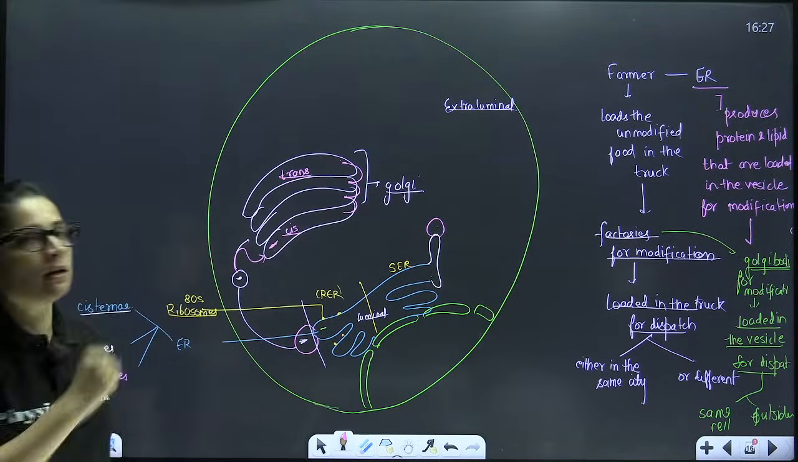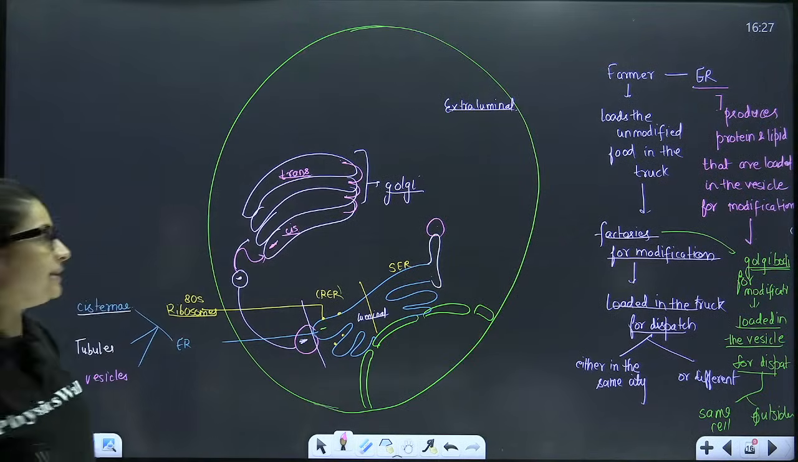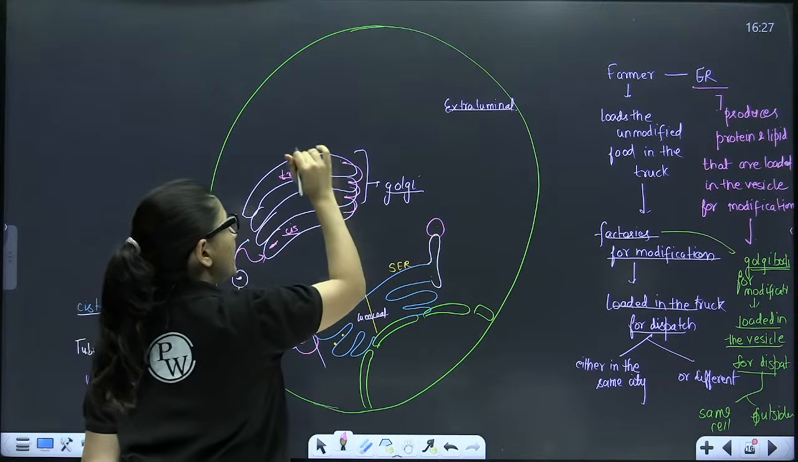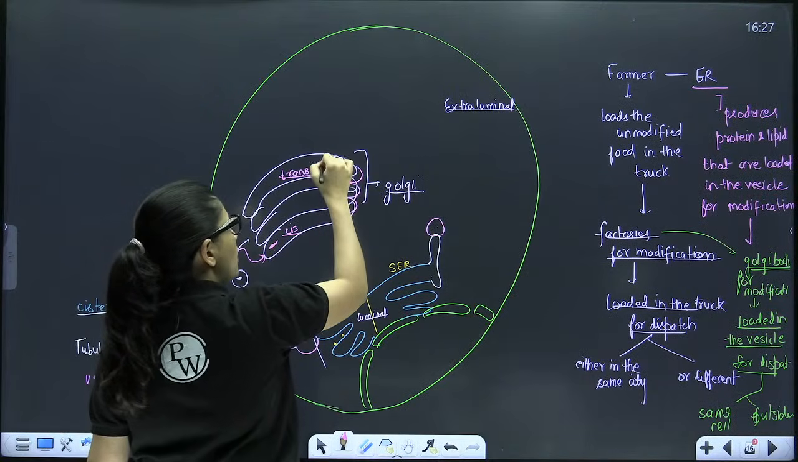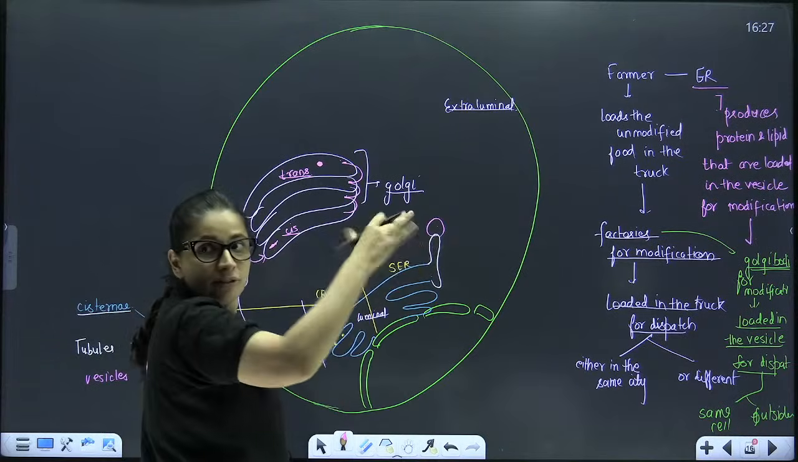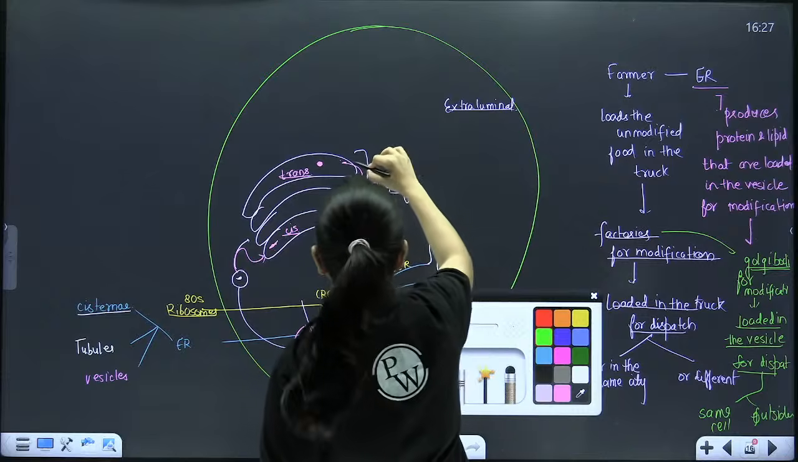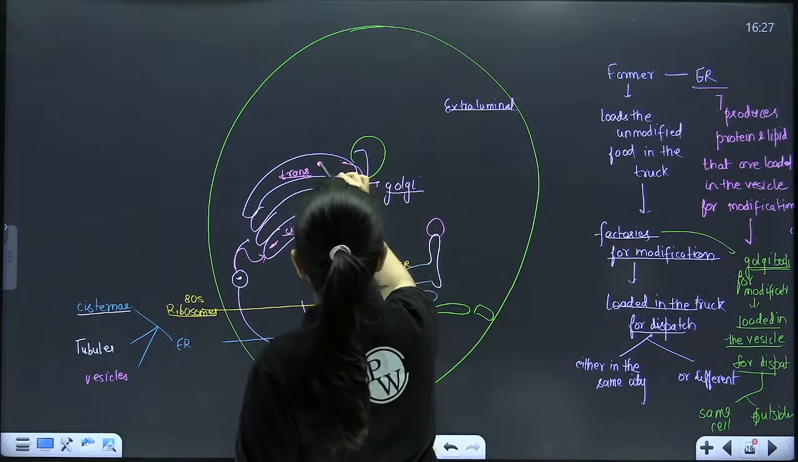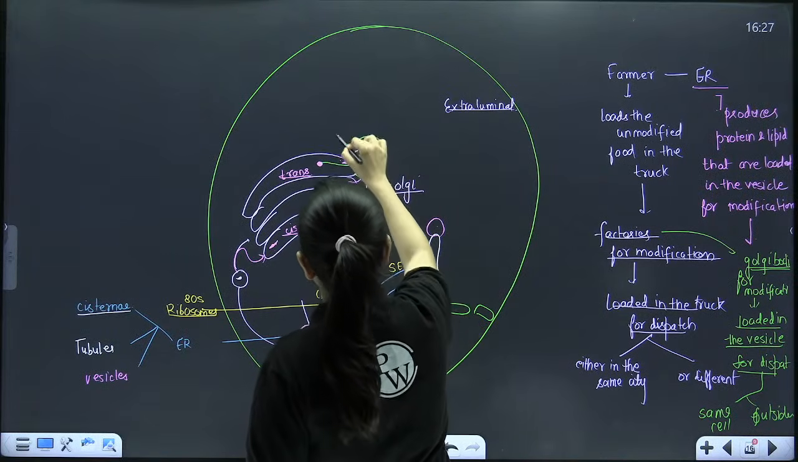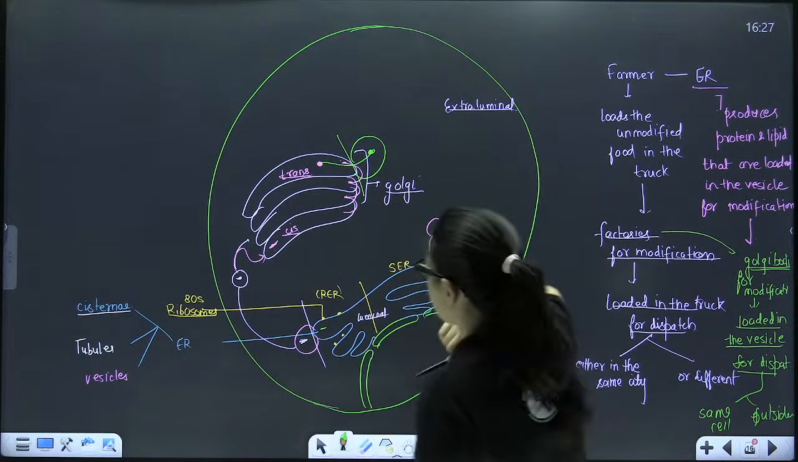इसे क्या कहते हैं? Trans कहते हैं. Now finally the completely modified lipid and protein is now ready to be utilized either within the cell or outside the cell. So again a new vesicle, a new truck will come. This completely modified structure will be loaded. The truck will detach from the Golgi body.